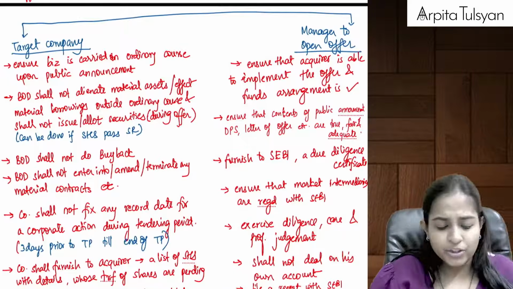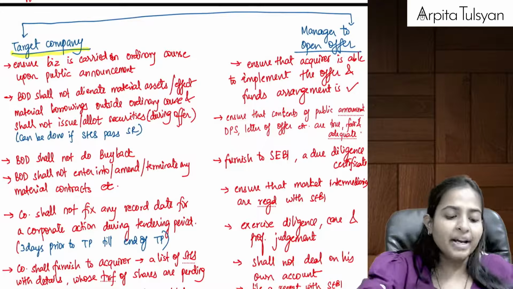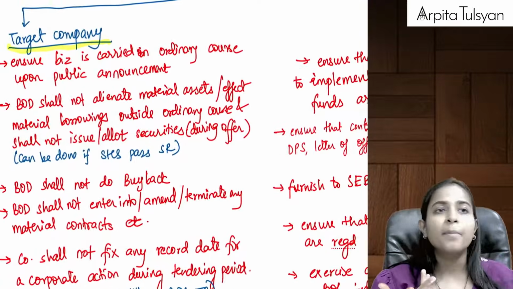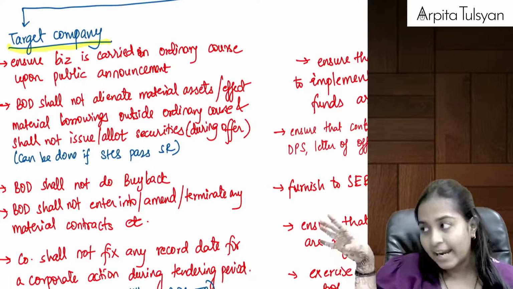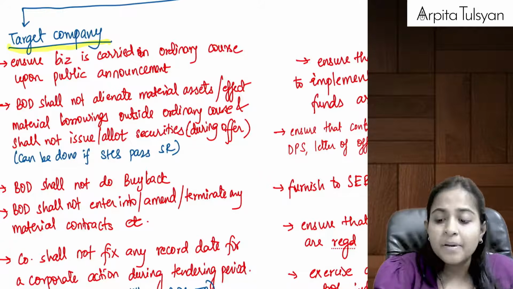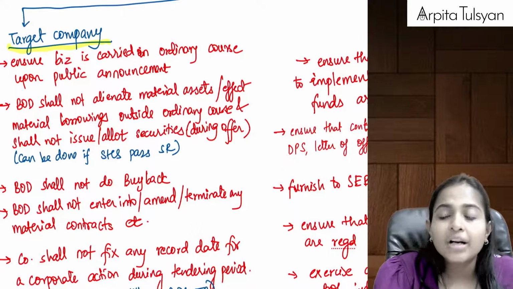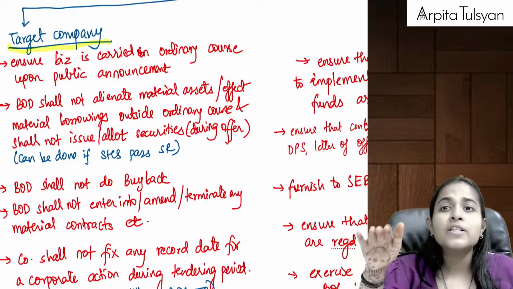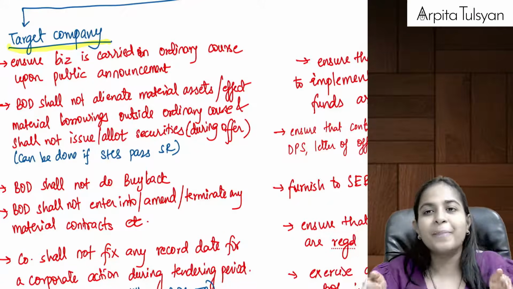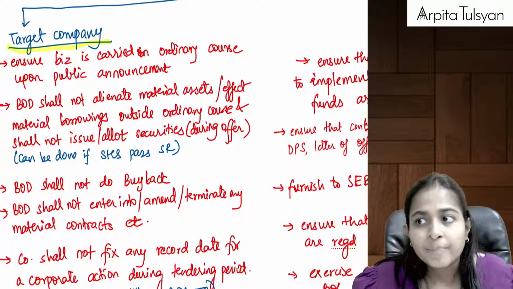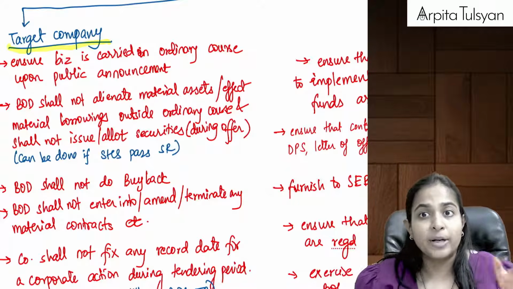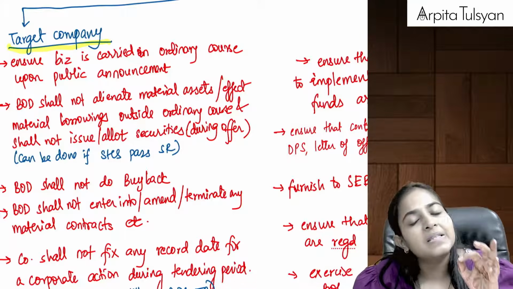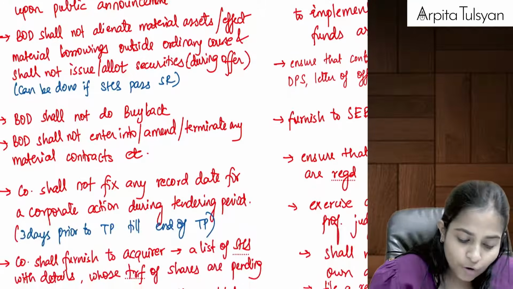Then going on to the next one, that is the target company, big obligations. Okay, simple but big obligations of the target company. Target company was that listed company in whom we were trying to acquire some shares, voting rights or control, right? Now, the target company will make sure that during this offer period, the business is ordinarily carried on. It is not like the IBC moratorium where everything will stop. No. Important things will stop, but business will be continued in the ordinary course of business.